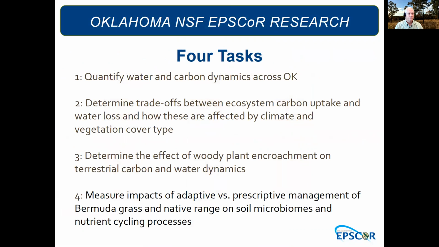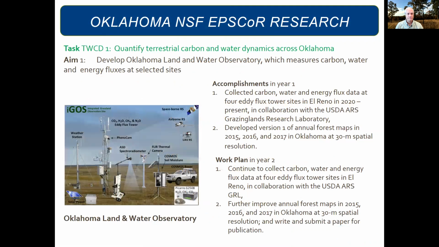We have 4 tasks: to quantify water and carbon dynamics across Oklahoma, to determine trade-offs between ecosystem carbon uptake and water loss, to determine the effects of woody plant encroachment on terrestrial carbon and water, and to measure impacts of adaptive versus prescriptive management as it relates to soil microbiomes and nutrient cycling processes. I'll go through each of these tasks and associated aims that relate to years 1 and 2. We have additional aims that I won't cover that begin in year 3 and later.